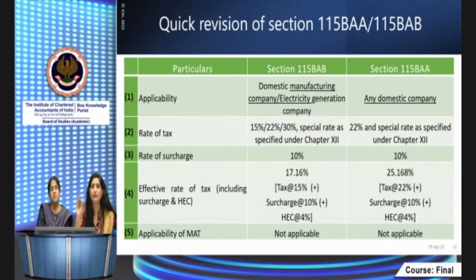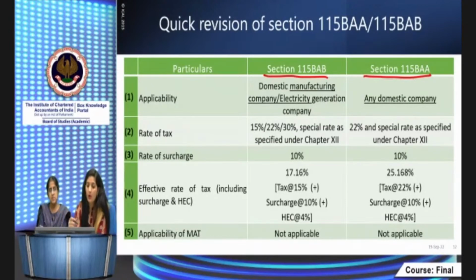First of all, don't get confused about what BAA relates to and what BAB relates to. Remembering the sections is difficult at first, because I sometimes got confused too. Just a quick tip I can give you: alphabetically, BAA already exists, and BAB comes later. So BAB relates to the new companies which are coming now, but BAA is for the earlier companies, the existing companies. In that way, you can relate that section BAA relates to the existing companies, and BAB to the new companies which are newly incorporated. So this is one way of remembering. When you are talking about BAB and BAA, what are the crucial points you should note?